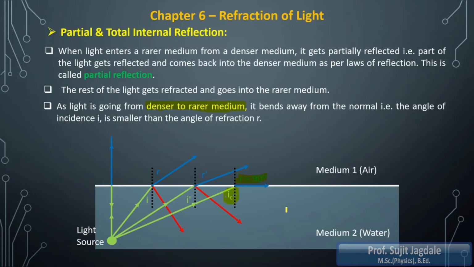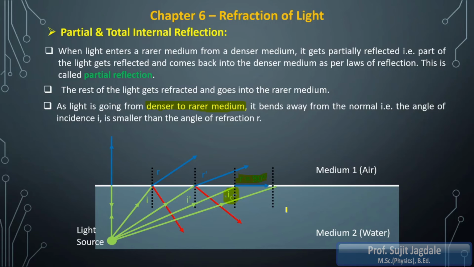Now if I increase that angle of incidence further, I am going beyond the critical angle. That means I have increased the angle of incidence so that it is greater than the critical angle. So here i is greater than iC. This is the condition beyond the critical angle.